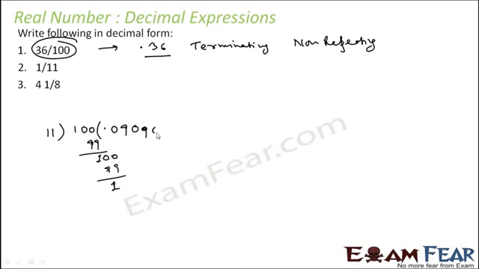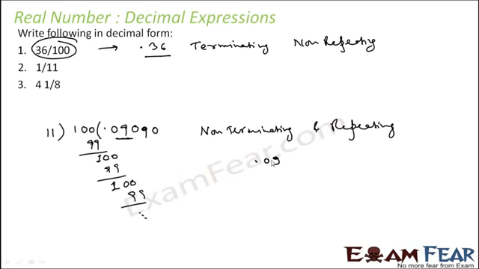Again 1, again you have to put a 0 here, to get 100. So it is something like this. It is non-terminating but repeating. You see 0.09 is repeating. So it is a non-terminating and repeating decimal. You can write it as 0.09 with a bar.